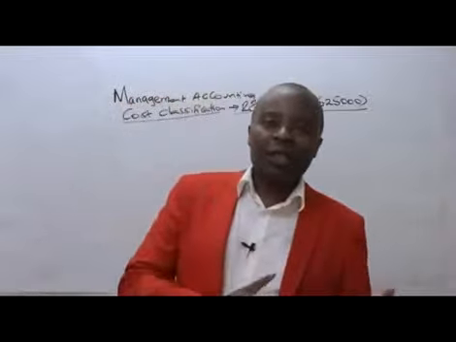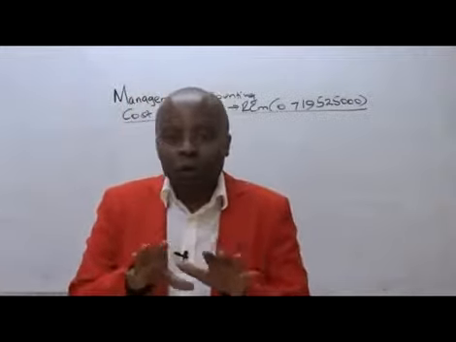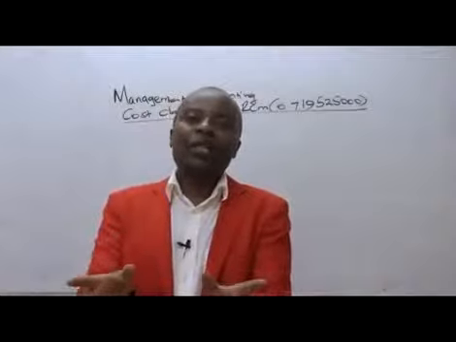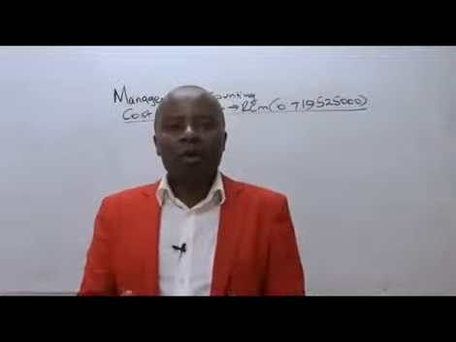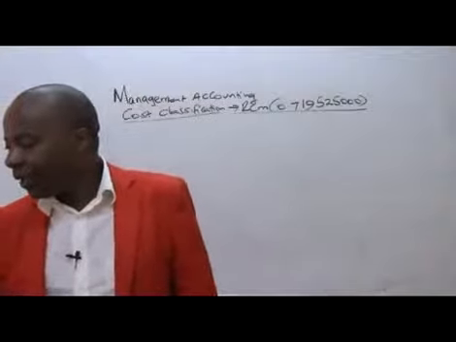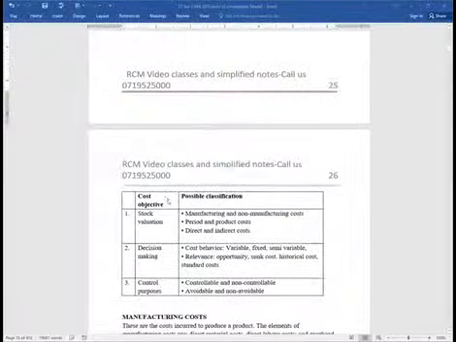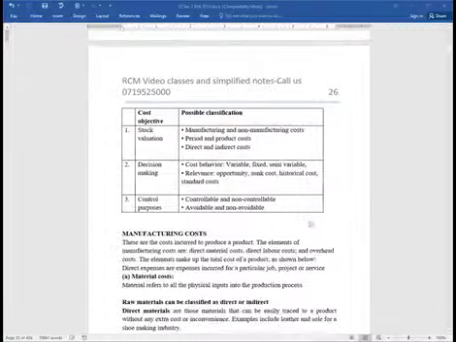And then, of course, as you shall be seeing later on, non-controllable costs, ladies and gentlemen, are those costs over which management has no say whatsoever. And of course, all fixed costs are non-controllable or uncontrollable. Now, ladies and gentlemen, here we are. In terms of controllability, we shall also be having some other classifications like avoidable. I can avoid this cost. Non-avoidable, etc. Now we look at these buckets of classification, where we shall start with the first one, which is the manufacturing cost.